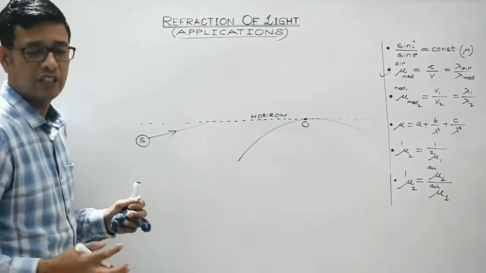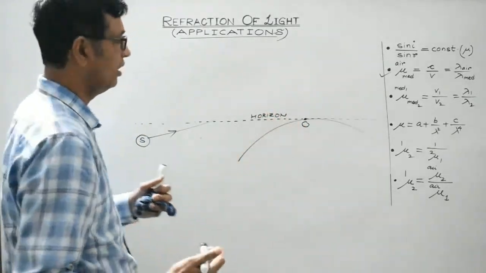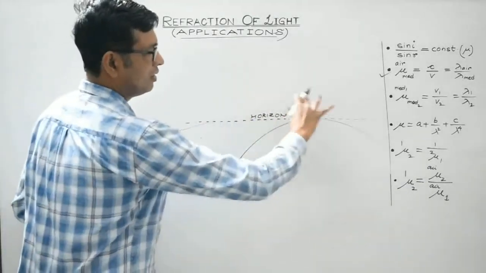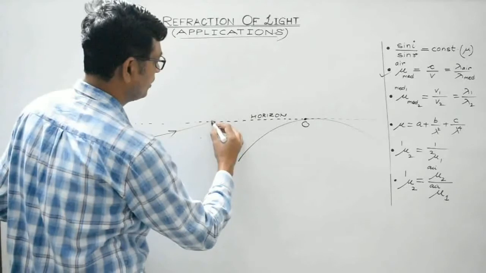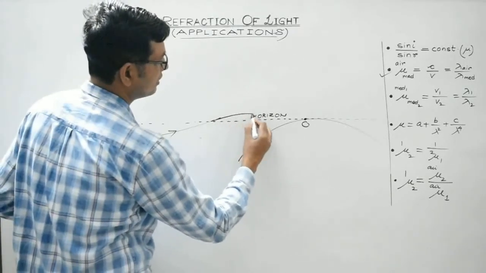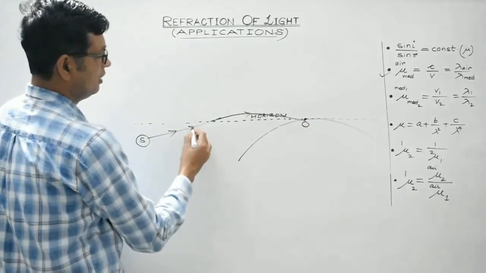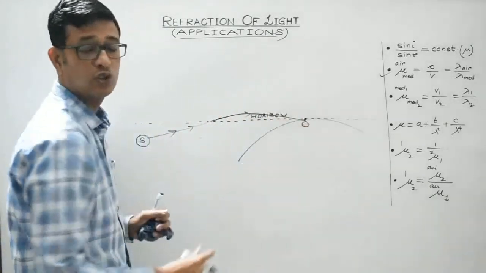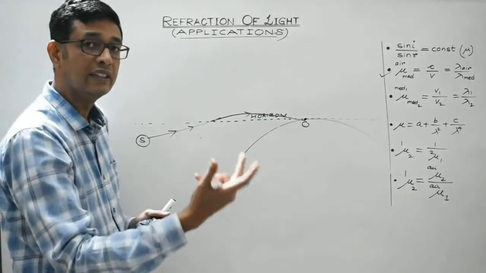Whenever a ray of light travels from rarer to denser medium, it tends to bend towards the normal. Actually, there is no definite boundary. But what happens is, as it enters the Earth's atmosphere, it will keep on bending like this. And eventually, it will enter the observer's eye. This bending takes place due to the fact that light is traveling from rarer to denser.